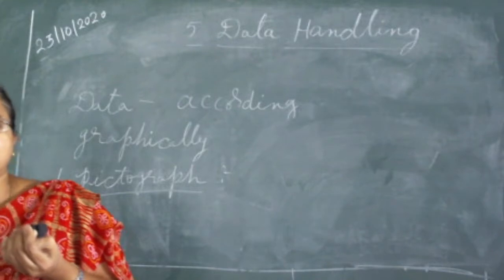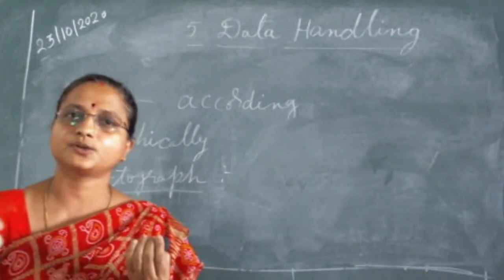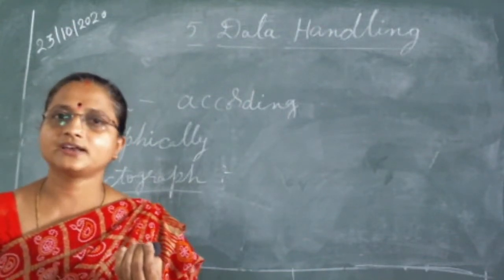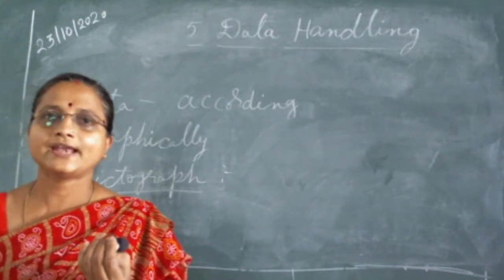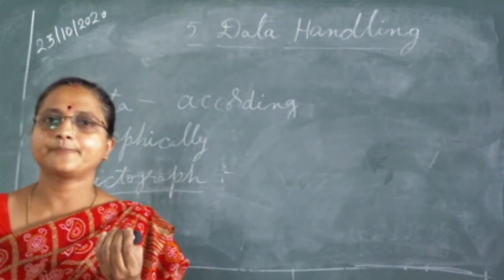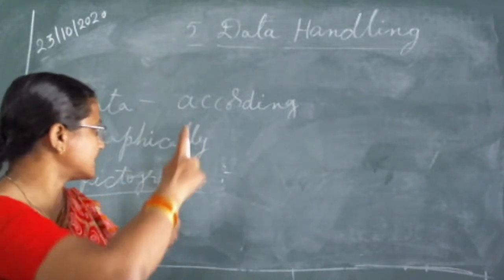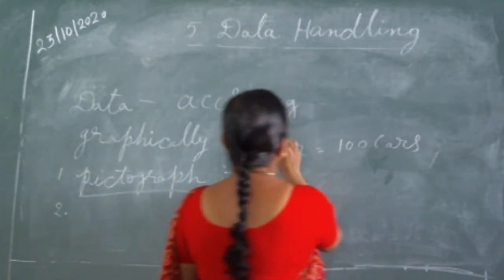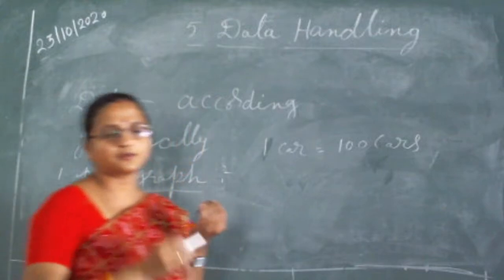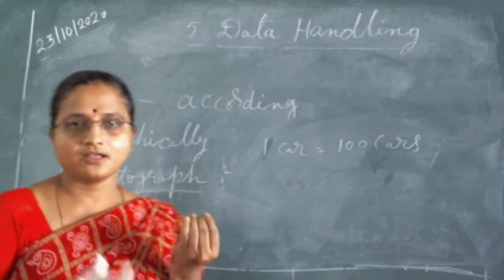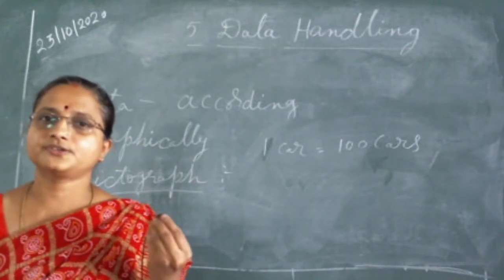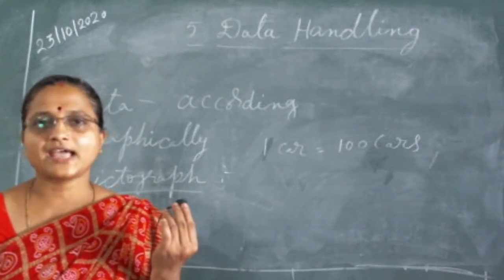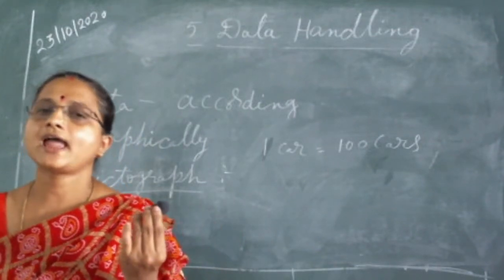Here they were producing the cars. So 200 plus 50, one car equals 100 cars. It means we are representing 100 cars with the picture of one car. Here we have seen 2.5 cars in the month of July. One car is equal to 100 cars. Here I have to draw a car diagram, but I couldn't show it on the blackboard. So in July, how many cars were produced? We have seen 2.5 cars here. It means in July they were producing 250 cars.